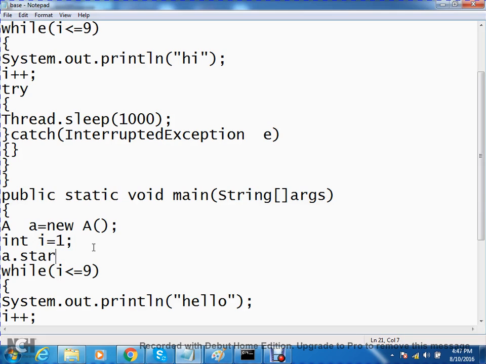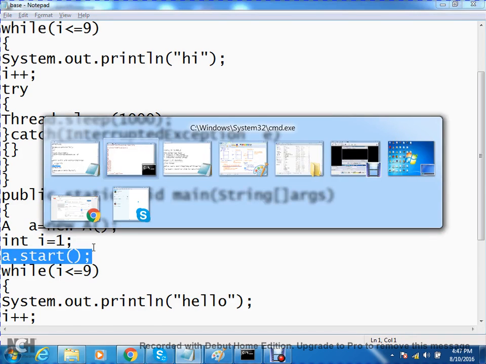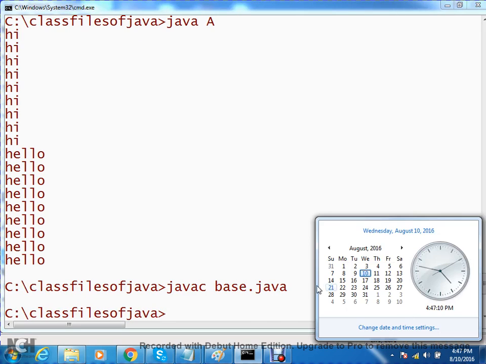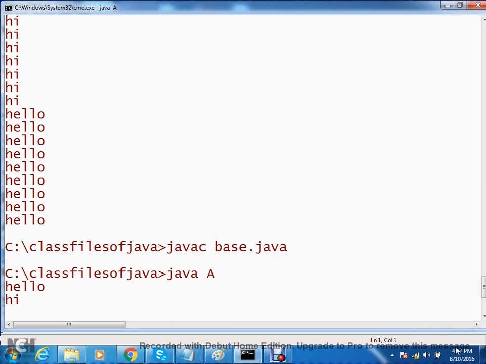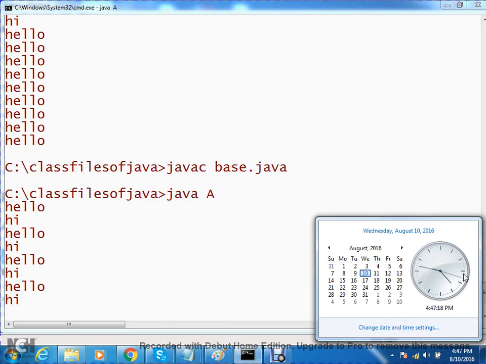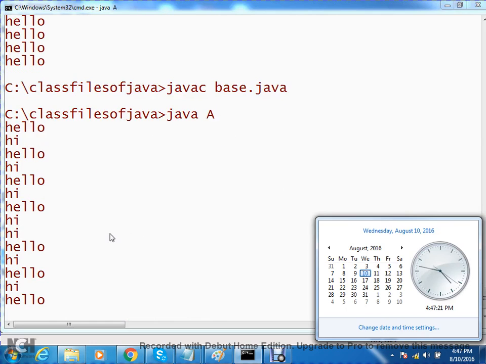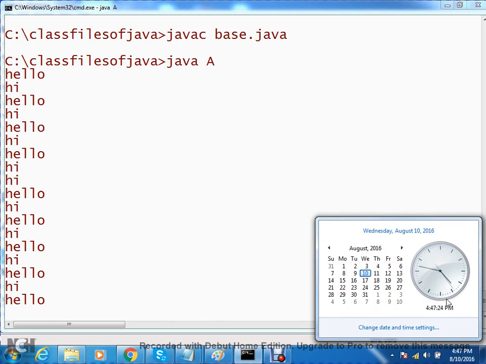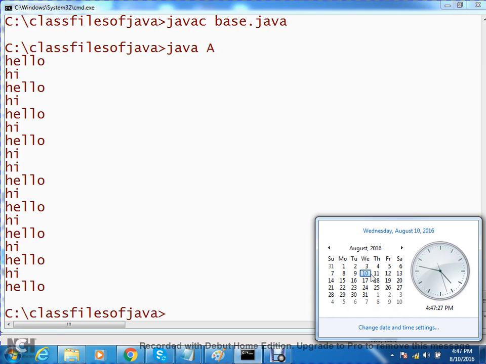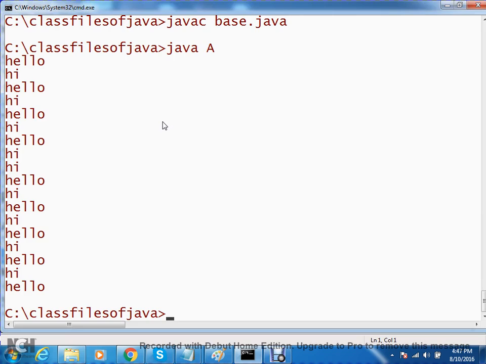A.run. A.start. Okay, multi-threading. It is going and executing the run method. Now I will start and compile this one. Now this is 4:47:13. Let it be 15. I started this task at 15. Observe how fast it is executing. Yes or no? I started this task at 15, and it finished at 25, almost 8 to 9 seconds. Yes or no? That is the advantage of multi-threading. Yes or no?